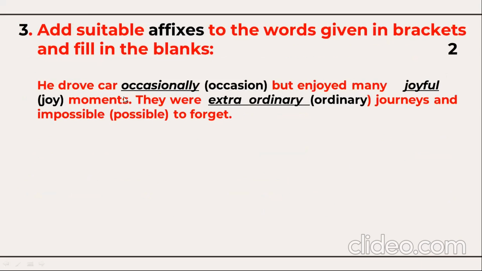Up next, you need to add suitable affixes. Affixes means prefix or suffix. You need to fill up the blank by going through the word given in the bracket. So occasion, suffix, occasionally. So it will become occasionally. Then joy, joyful. FUL is a suffix. Ordinary, here extraordinary. You need to put extra as a prefix. So the correct answers: occasionally, joyful, extraordinary.